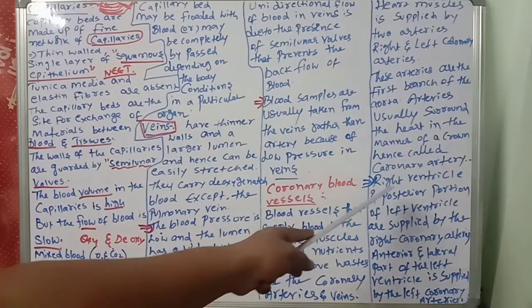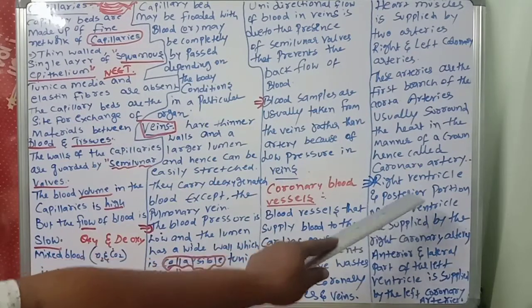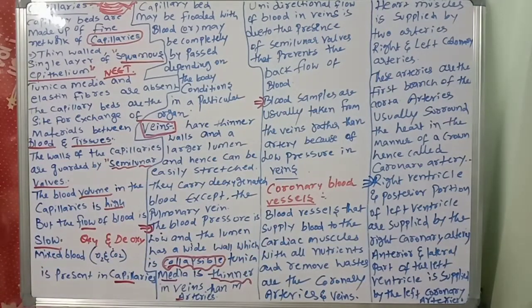So, right ventricle and posterior portion of left ventricle are supplied by the right coronary artery. Anterior and lateral parts of the left ventricle are supplied by the left coronary artery. Like that, there are very important points in this concept.